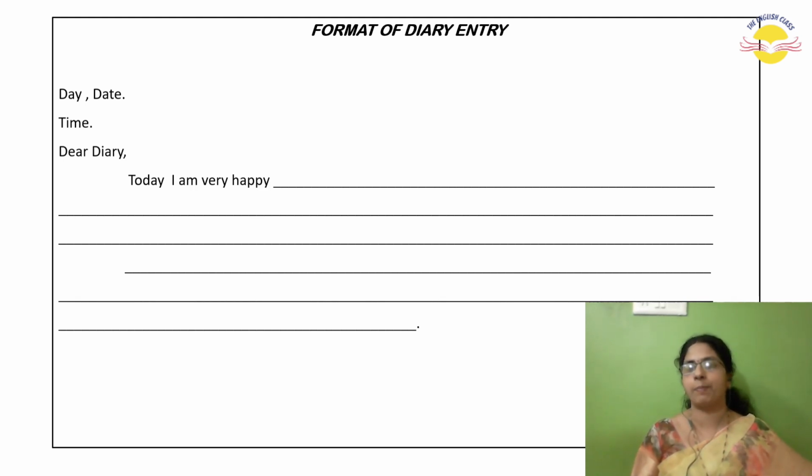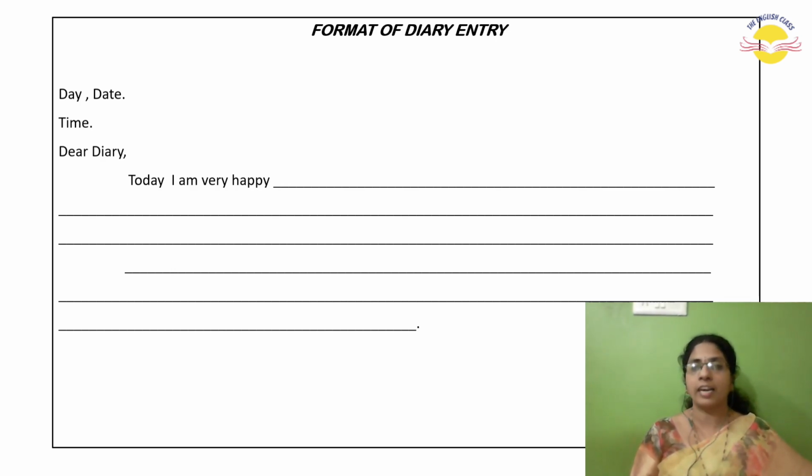Next comes our first paragraph. Today I am very happy. See, in this format we start the diary entry whether you are happy or sad. Generally we write a diary entry to remember some memorable day. We don't want to forget it, isn't it? So always start with today. If you start with today, automatically whatever topic you are writing becomes very easy. Please use 3 to 4 paragraphs to continue, related to the question you are going to answer.